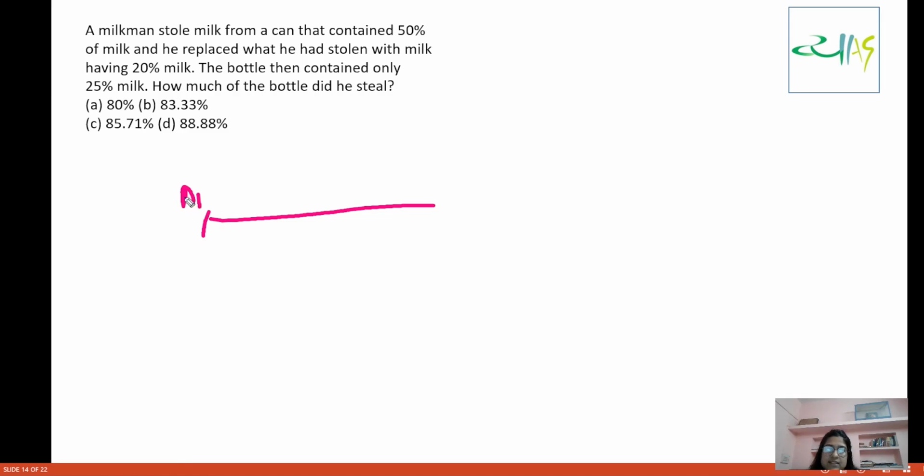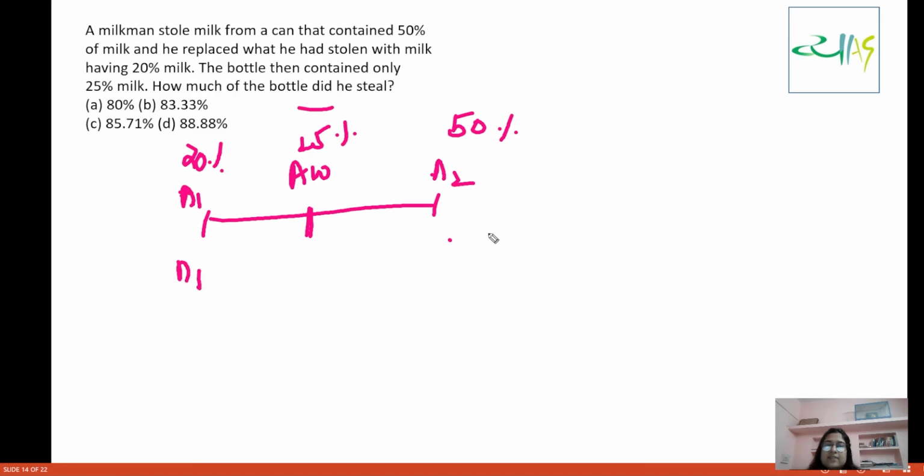How much of the bottle did he steal, that means how much did he replace? So this 50% is this one, and 20% is this one. The average is 25%, it is saying. And now we have N1 and N2 here. How much percent did he steal?